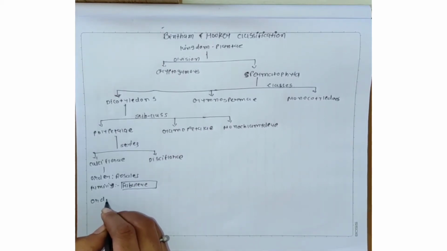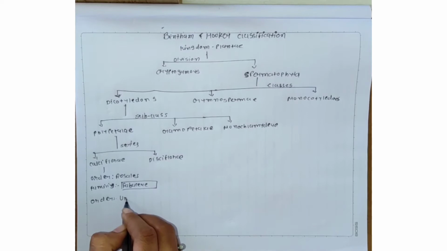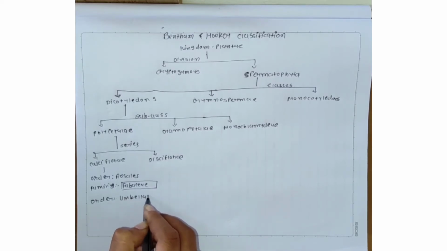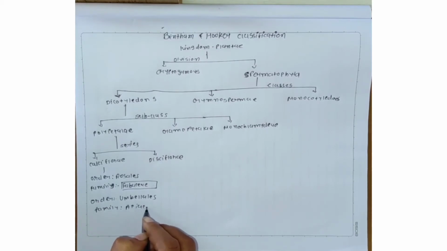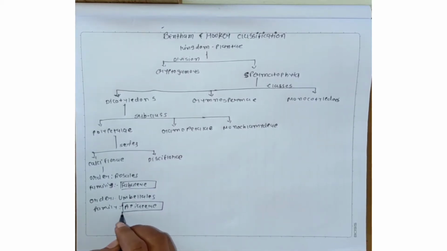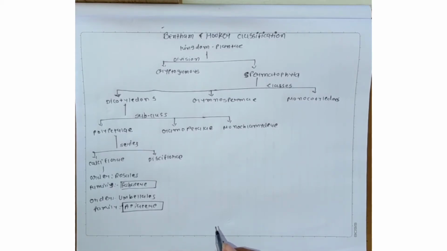The second order is Umbellales, and the family is Apiaceae. So in the series calciflorae, the two orders Rosales and Umbellales are in our syllabus.